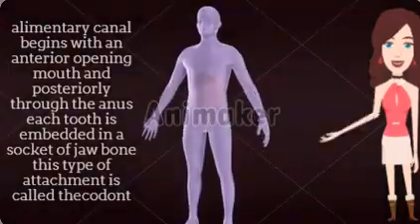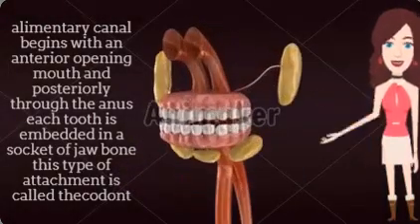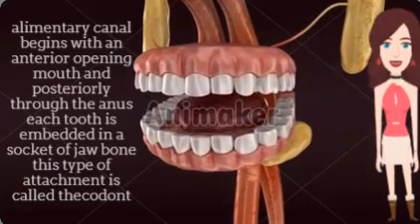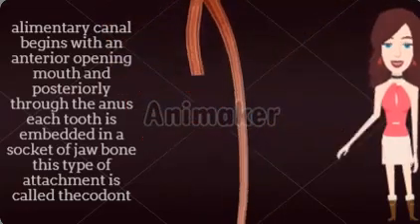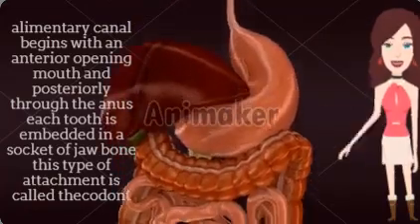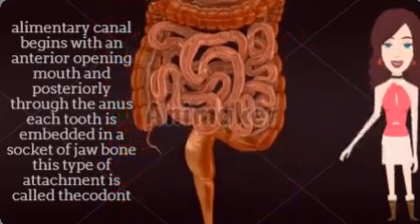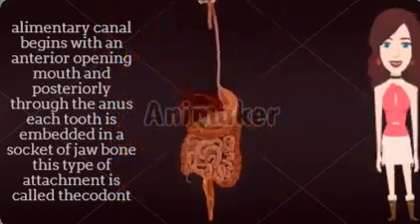The alimentary canal begins with an anterior opening, the mouth, and ends posteriorly through the anus. The oral cavity has a number of teeth and a muscular tongue. Each tooth is embedded into a socket of the jawbone. This type of attachment is called thecodont. Mammals have two sets of teeth. This type of dentition is called diphyodont.